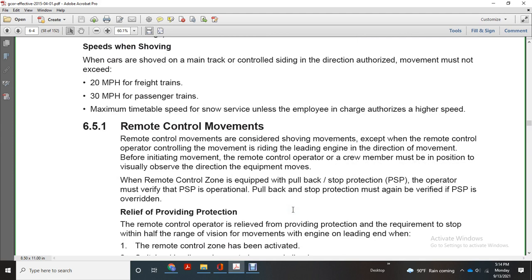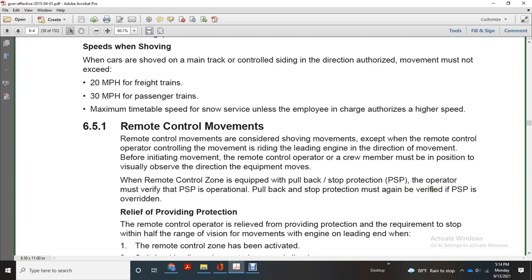Remote control movements are considered shoving movements. For example, the remote control operator controls the movement from the leading engine in the direction of the movement. At the initial movement, the crew member must be in position to visually observe the direction the equipment moves. In a remote control zone equipped with pullback and stop protection, the operator must verify the operation of the pullback and stop protection.